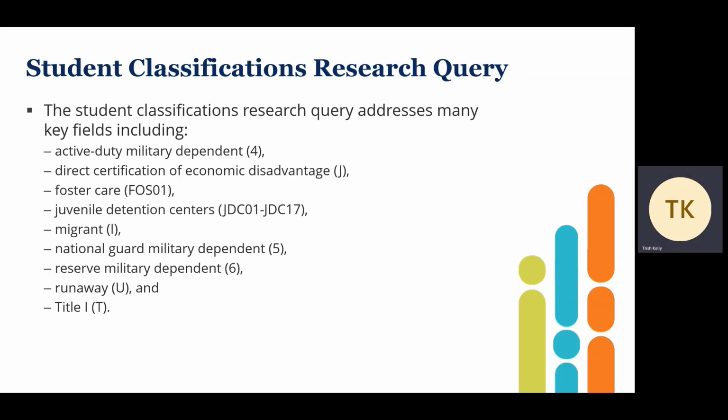The student classifications research query is an important one. It addresses many key fields, including active duty military dependent 4, direct certification of economic disadvantage J, foster care FOSSO 1, juvenile detention centers JDC 01 through JDC 17, migrant I, National Guard military dependent 5, reserve military dependent 6, runaway U, and Title 1T.